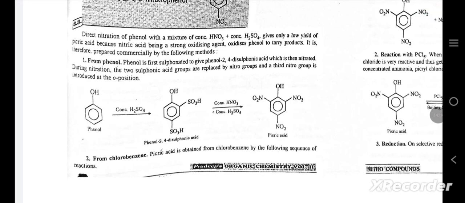During nitration, the two sulfonic acid groups are replaced by nitro groups and a third nitro group is introduced at the ortho position. From chlorobenzene, picric acid is obtained by the following sequence of reactions.